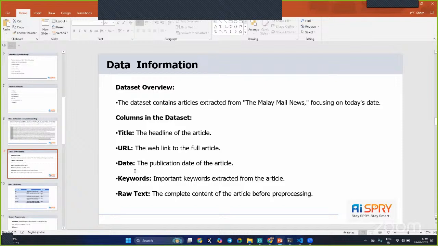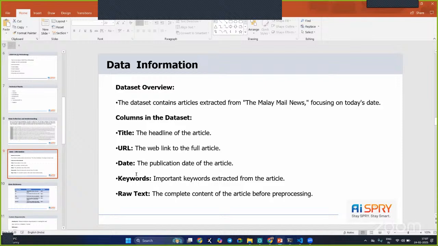Our model is going to extract the data based on the current date. For example, today is Feb 24. Based on today's articles, from 12 a.m. till this time, whatever articles they have published on their URL, our model will extract and give you the summarization as well as the classification.